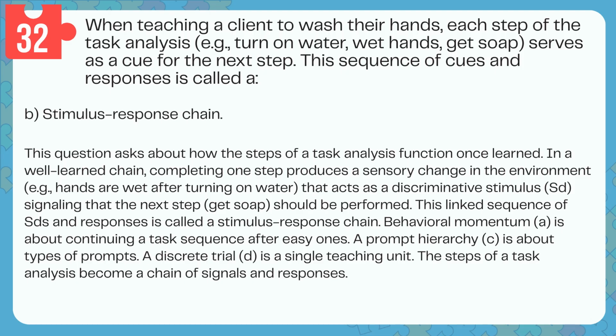Behavioral momentum, A, is about continuing a task sequence after easy ones. A prompt hierarchy, C, is about types of prompts. A discrete trial, D, is a single teaching unit. The steps of a task analysis become a chain of signals and responses.